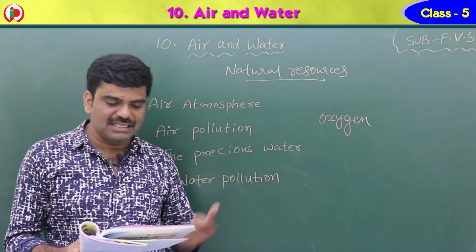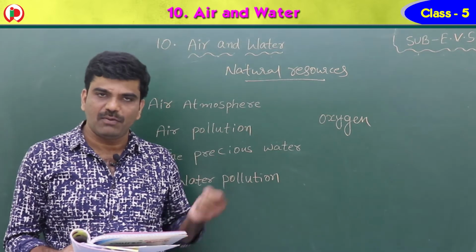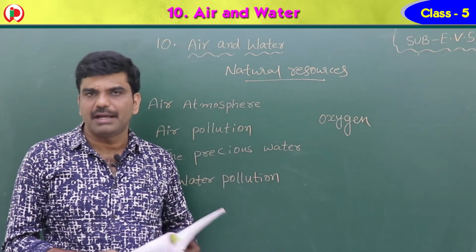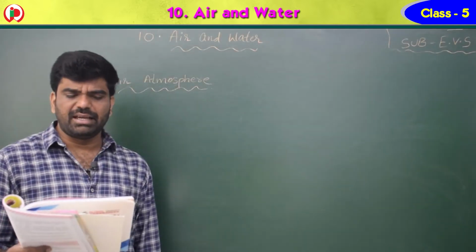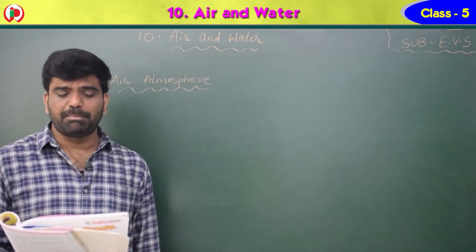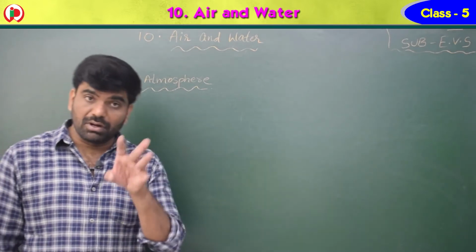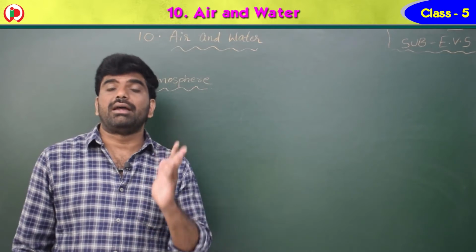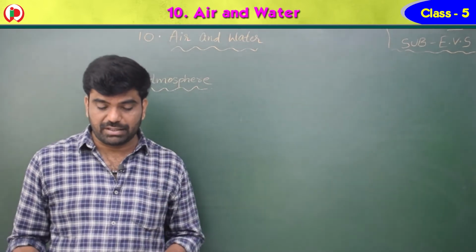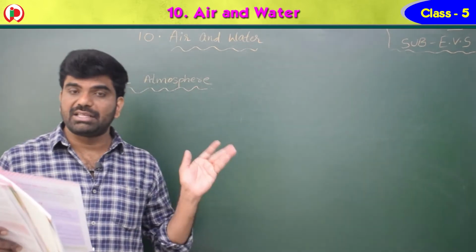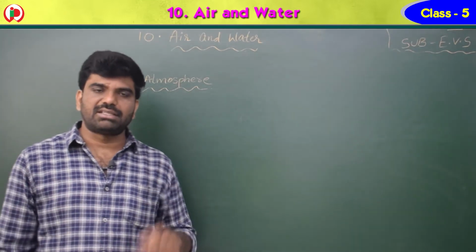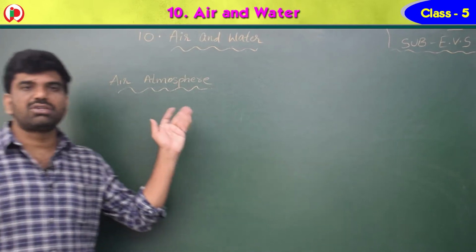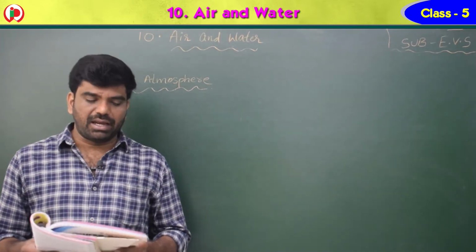Come, let's read in detail to learn about them. Now we are going to learn about the air atmosphere first. We know that air and water are the basic needs of our life. Not only for human beings, even for animals and plants, air and water are very important. They are the most important natural resources. Now let's see the very important term, air atmosphere.